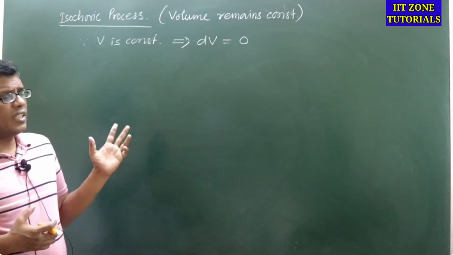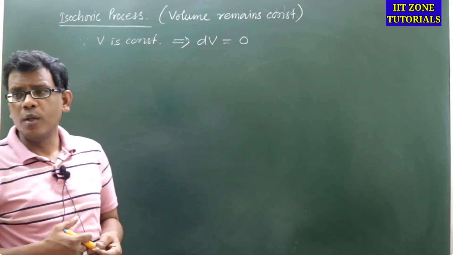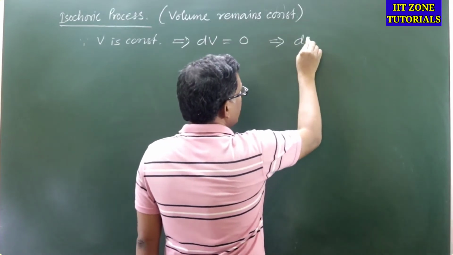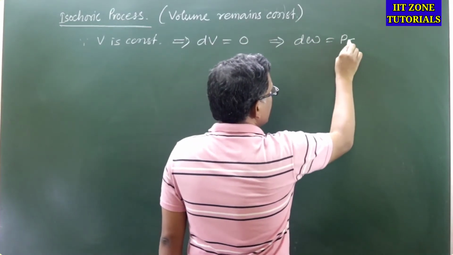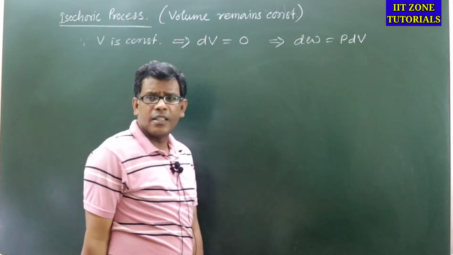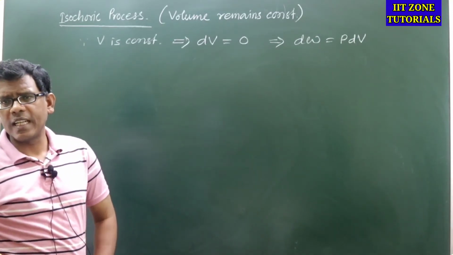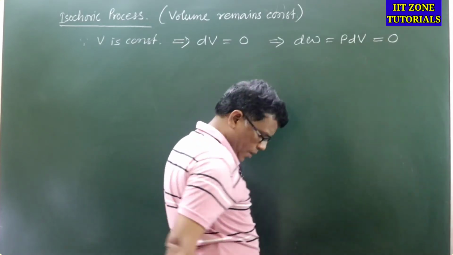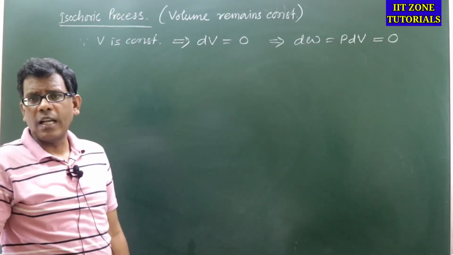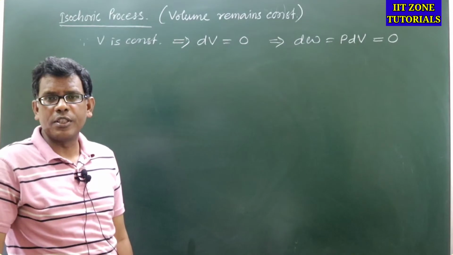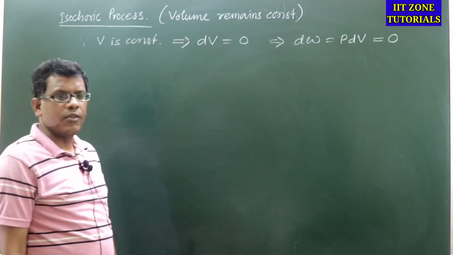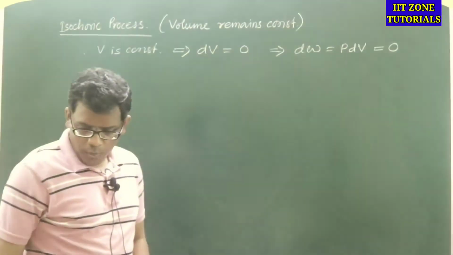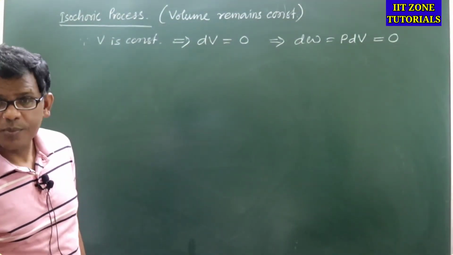So if volume is constant, dV, that is the change in volume, will be 0, and hence work done dW, which is basically the calculation of PdV, must also be 0, because the change in volume is 0, right? So work done will be 0.